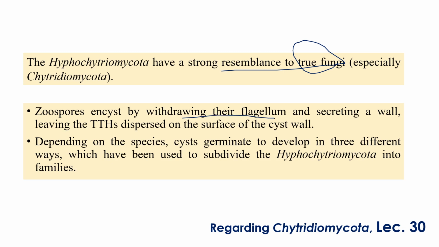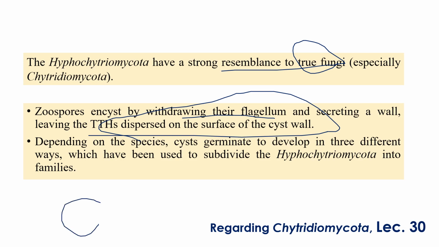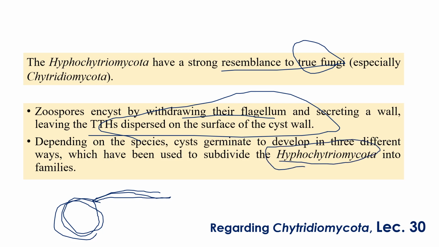The zoospores withdraw their flagellum and secrete a wall around themselves. Imagine this is the zoospore. They remove the flagella by secreting a wall around itself, so that is generally a cyst, we can call it a cyst, right? That is also one special feature we can observe in Hyphochytriomycota. There are three different forms of cyst germination that we can observe, which I will see one by one. Regarding Chytridiomycota, we are going to discuss it in detail in lecture number 30.